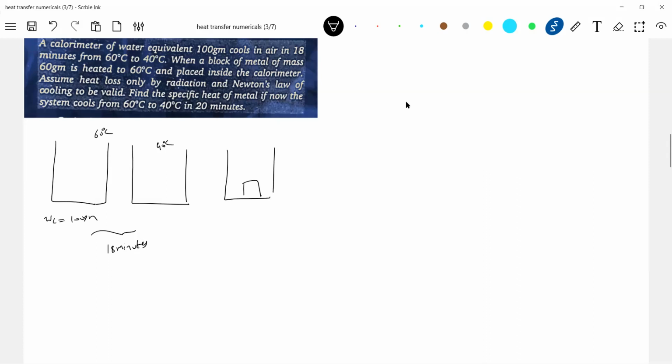Metal block of mass, say M. It is also heated to 60 degrees Celsius. Now, along with the metal block, it will cool down. Now it will take how much? 20 minutes. Find the specific heat of the metal. How to bring Newton's law of cooling with this one?